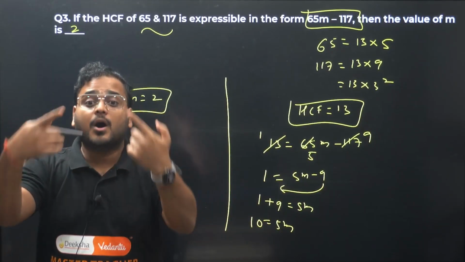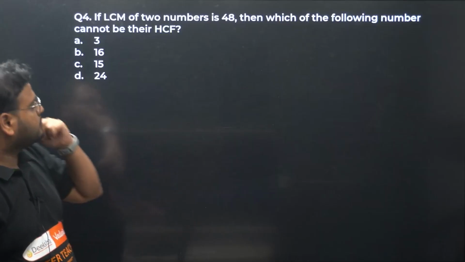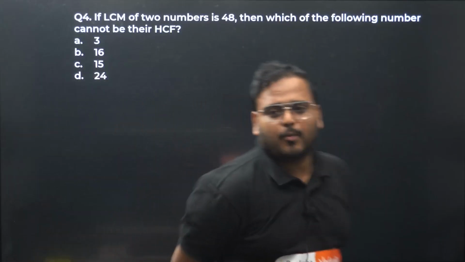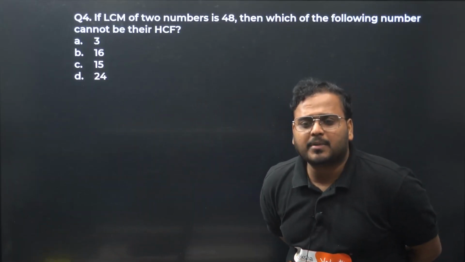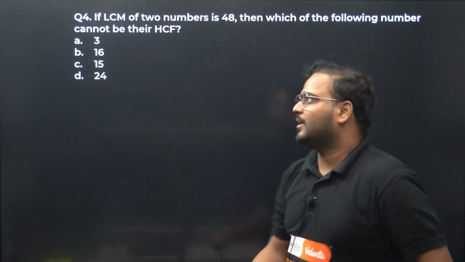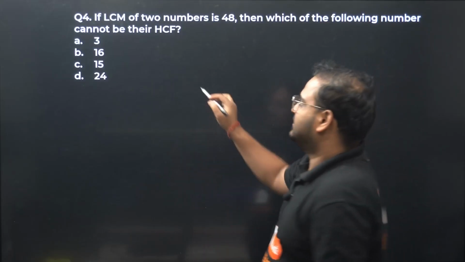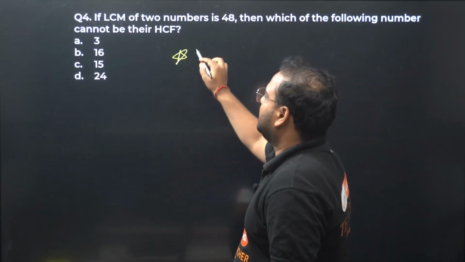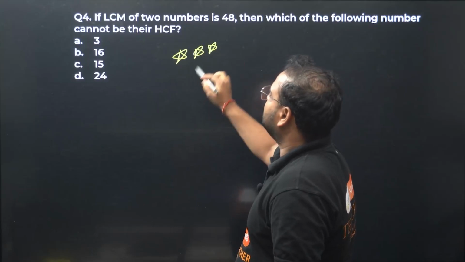Moving to question number 4 now. Let's go. If LCM of two numbers is 48, then which of the following numbers cannot be HCF? Now comes one statement you have to remember. Sorry, memorizing, sir, but remember please.